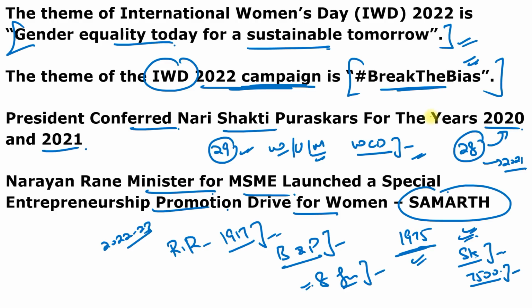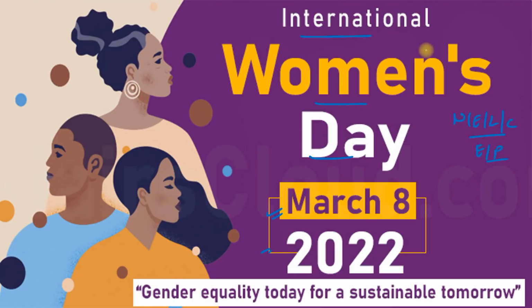So remember all the things, because so many things were started during the National or International Women's Day. One is the SMART campaign. A total of 29 awardees were selected for the Nari Shakti Puraskars for 2020 and 21. And one is the campaign which is started, hashtag Break the Bias. And the theme is Gender Equality Today for a Sustainable Tomorrow. So remember all the things about International Women's Day.